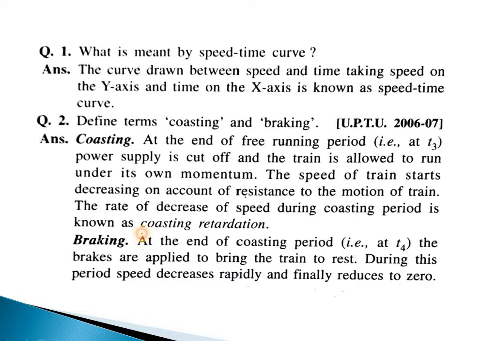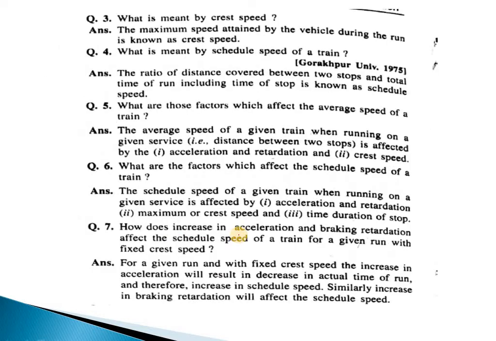This is a very important question. Next part is braking. At the end of the coasting period, the brakes are applied to bring the train to rest. During this period, speed decreases rapidly and finally reduces to zero. So this is the braking.